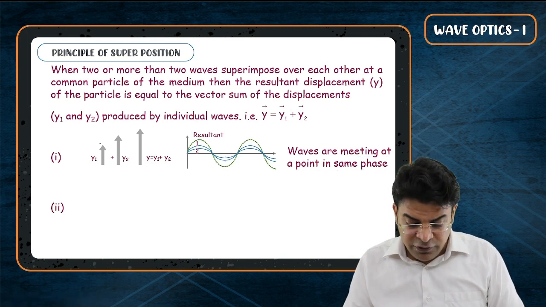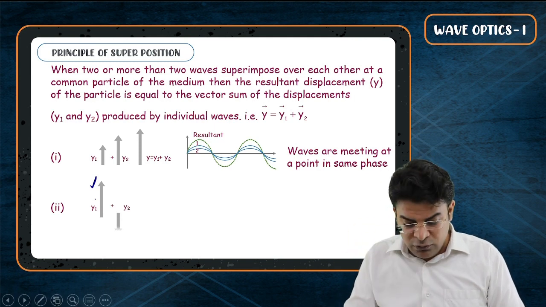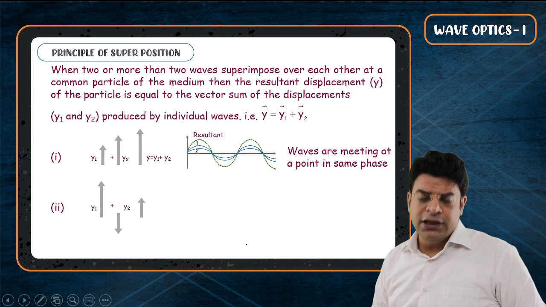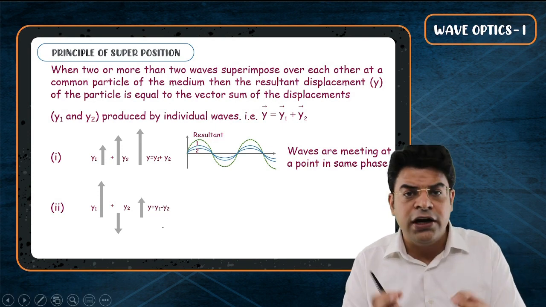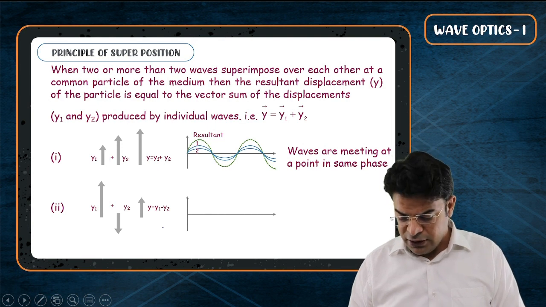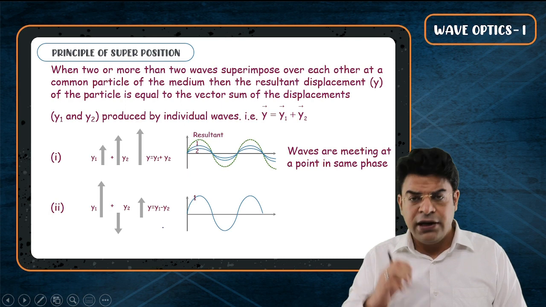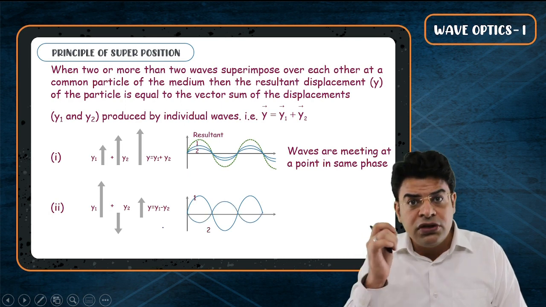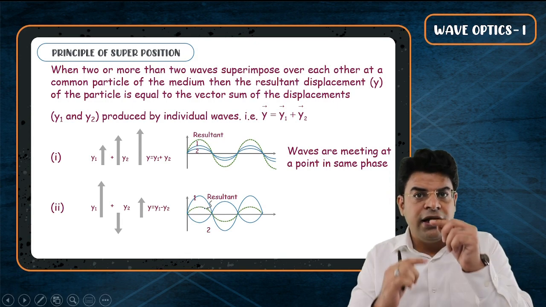Similarly, if the first wave wants the displacement to be in upward direction y1 and the second wave wants the displacement to be in downward direction y2, then the resultant displacement will be y1 minus y2. This can even be understood in terms of graphs. So if you think of the displacement at all points due to the first disturbance, and the displacement at all points due to the second disturbance, then the resultant will be nothing but their vector sum.